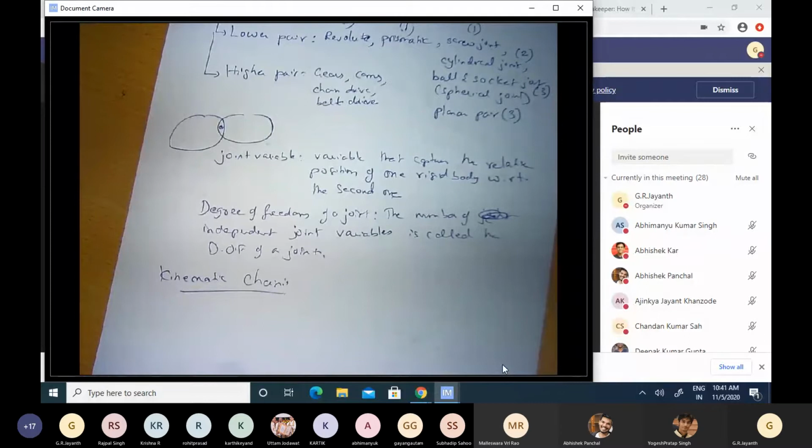Broadly, if I, let us say, take one rigid body and connect it to the next rigid body by means of one joint, and then the second rigid body I connect to a third rigid body by means of a second joint, and so on and so forth. So I serially connect one rigid body to another, and I do not bring back any of these rigid bodies in this chain and connect them back to either the first one or the second one, so there are no kinematic loops as they are called, then such a kinematic chain is known as a serial mechanism, a serial kinematic chain.